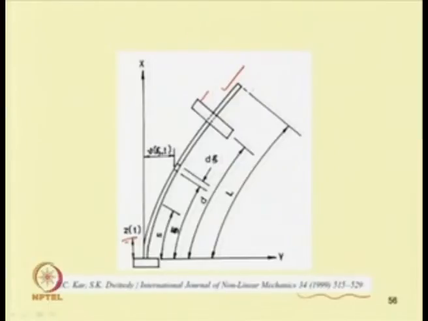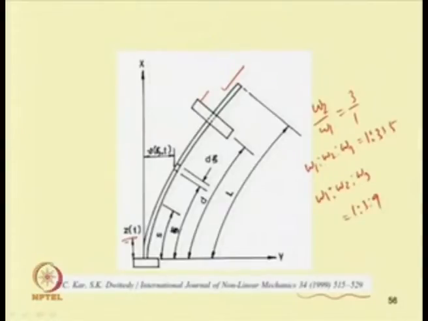That means the ratio omega 1 to omega 2 to omega 3 will have some integer relations. For example, omega 2 by omega 1 may be equal to 3:1, or omega 1 is to omega 2 is to omega 3 may be equal to 1:3:5, or 1:3:9.